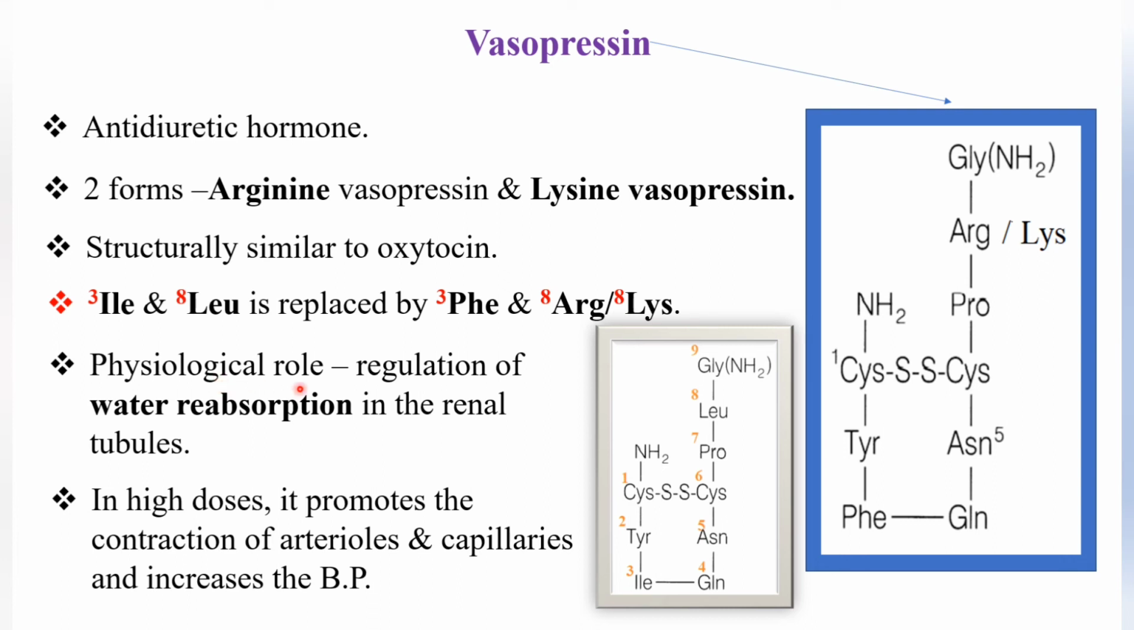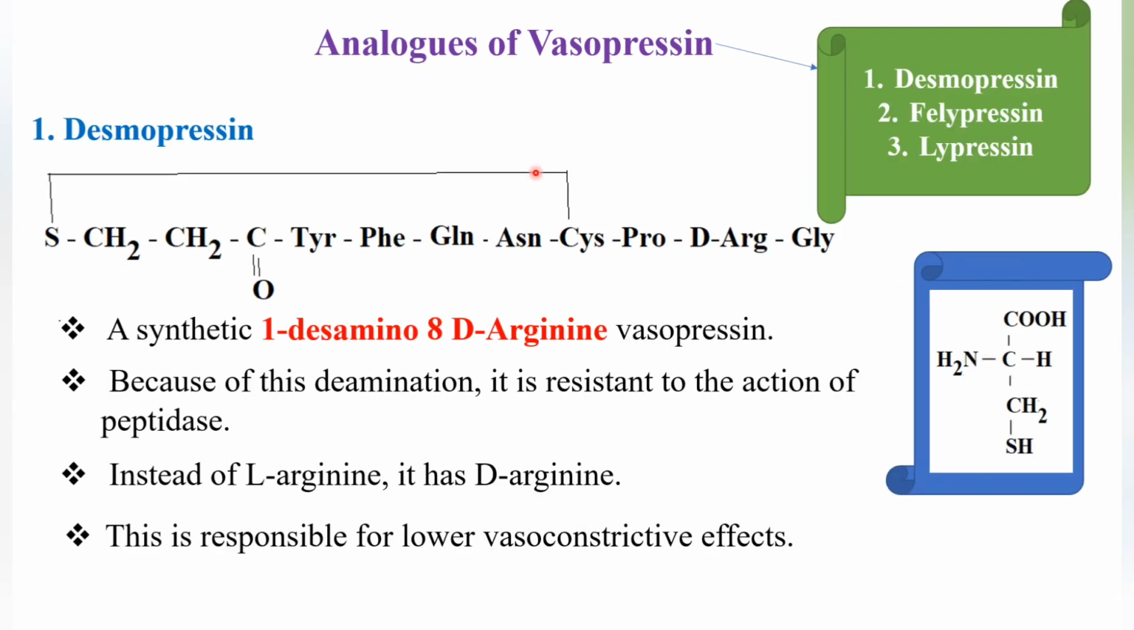What is the physiological role of vasopressin? It is the regulation of water reabsorption in the renal tubules. In high doses, it promotes the contraction of arterioles and capillaries and increases blood pressure. Now we'll see the analogues of vasopressin. 3 analogues are there: desmopressin, felypressin and lypressin.